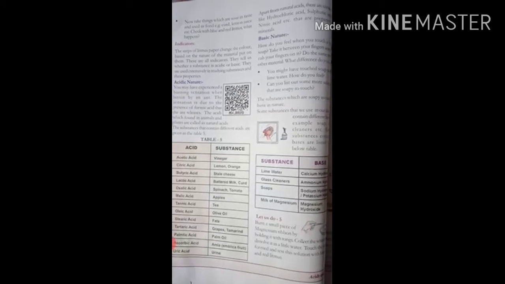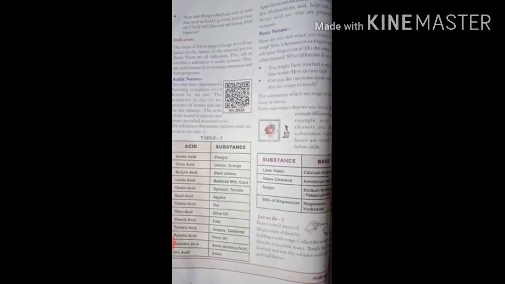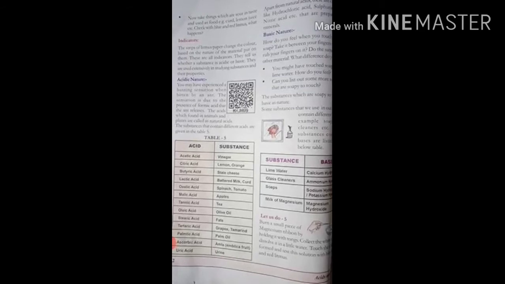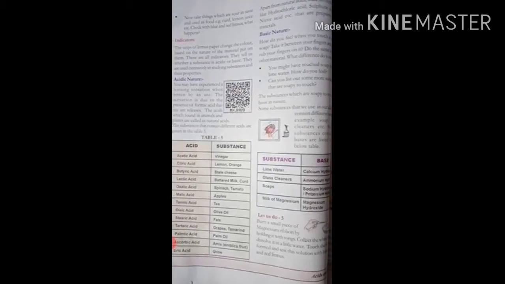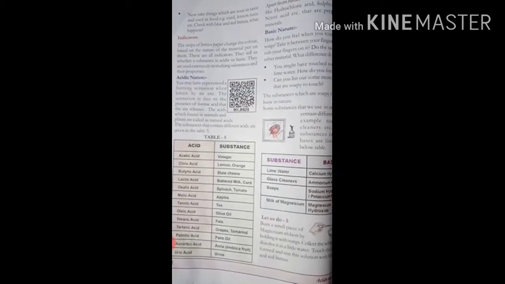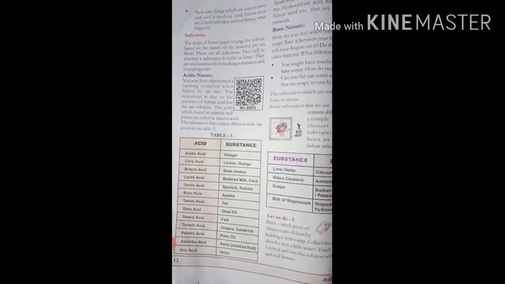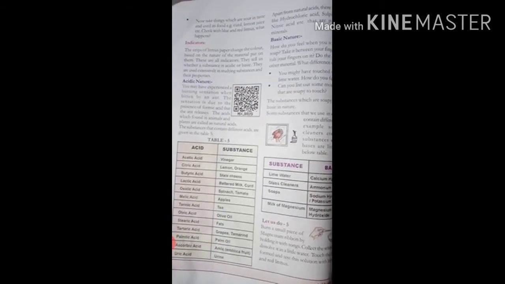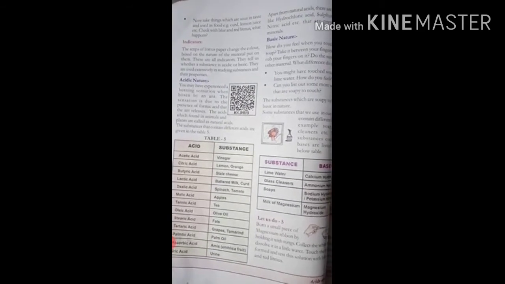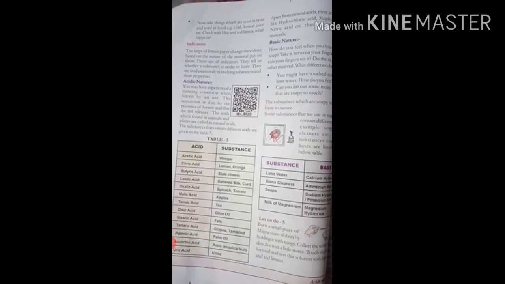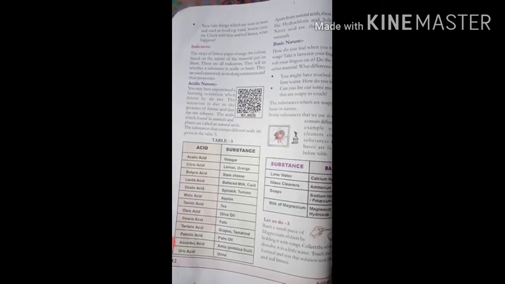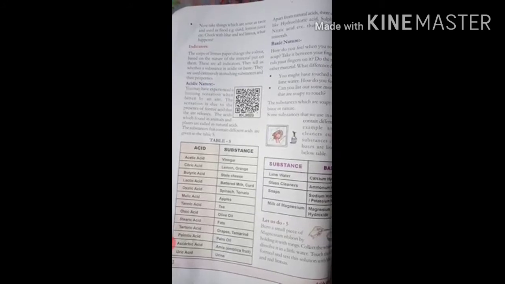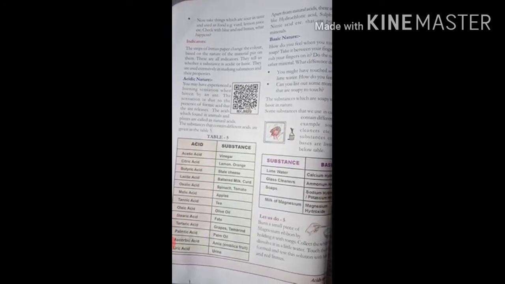The strips of litmus paper change color based on the nature of the material put on them. These are all indicators. They tell us whether a substance is an acid or a base, and they are used extensively in studying substances and their properties. By using litmus paper, we tell whether a substance is a base by the change in color. The substances we put on the litmus paper to tell which is acid and which is base are called indicators.